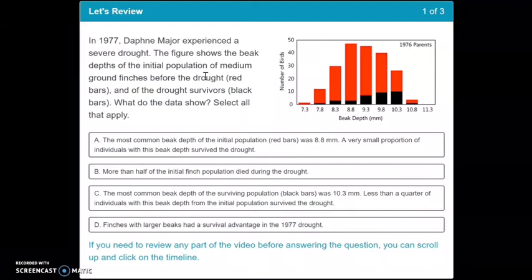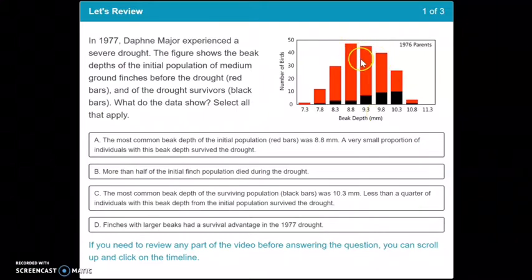So if you look at this chart, we can see that the most common one is 8.8. That is where most of the beak depth is going to be. So most of the average of the beak depth will be about 8.8 or 9.3, somewhere in between there.